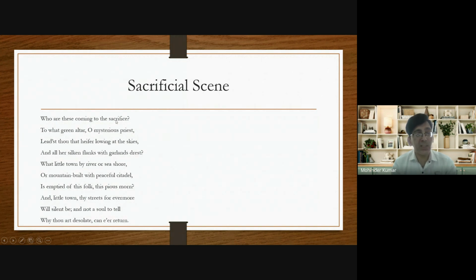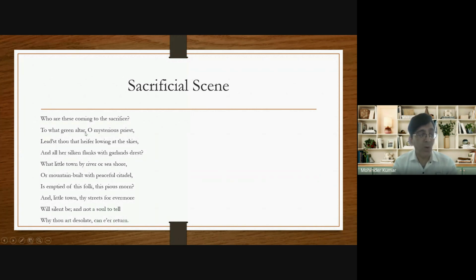Who are these coming to the sacrifice? These here stand for men. And now John Keats starts asking who are these men? From where have they come? Where are they going? For what purpose are they going? These are the questions which John Keats raises. Who are these coming to the sacrifice? He asks who are these men who are going for a sacrifice?